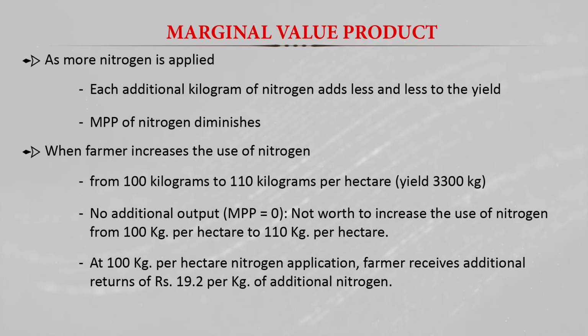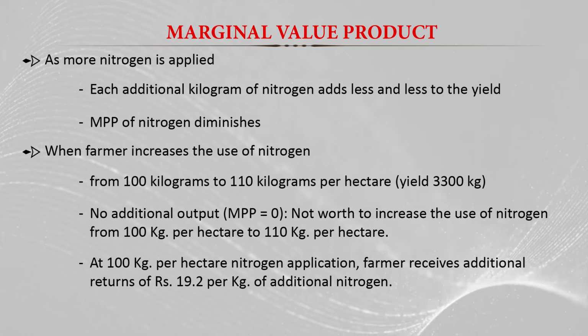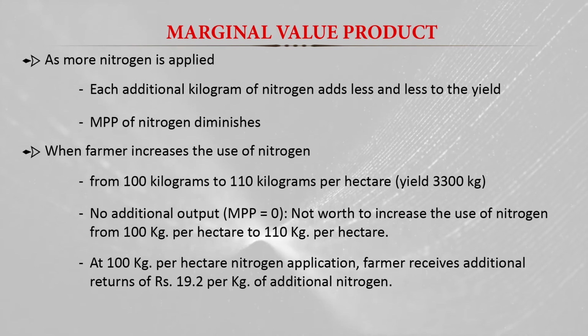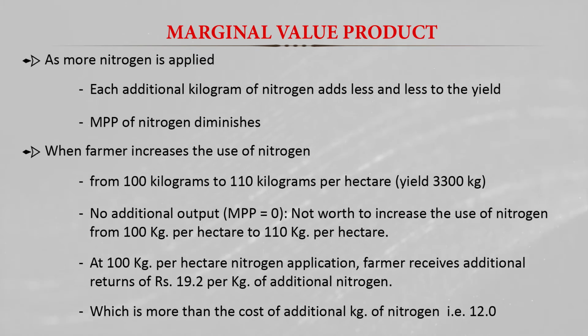And when we compare this additional income due to 1 kg of nitrogen, we find that the increase in the MVP, or increase in the value of the yield due to the additional application of nitrogen, is a little more than the additional cost of nitrogen, that is, nitrogen is available at 12 rupees per kg.